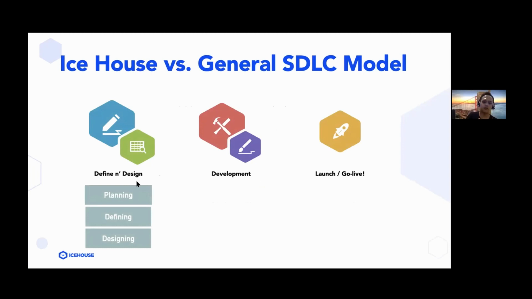And after that, you go into the development phase where you start building the software and there's a working software. And then you start testing that working software. And then once the software is developed and you're ready to launch it to the market, then you go into the launch and go live phase, which is synonymous with the deployment and support phase.